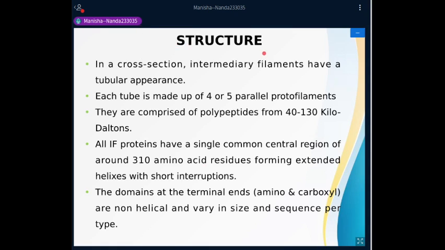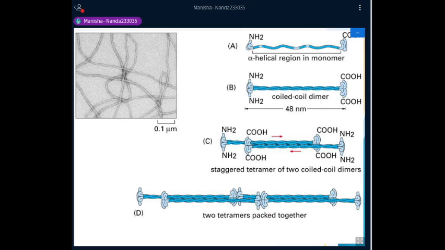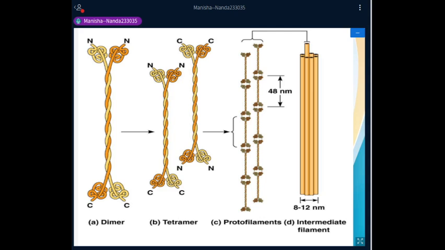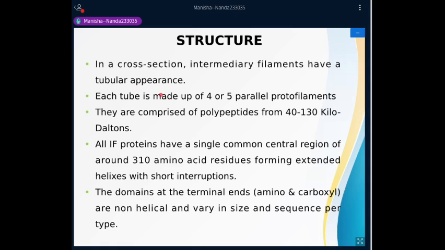Now, if we talk of their structure, in a cross section, the intermediate filaments have a tubular appearance. They appear to be like tubes, and each tube is made up of 4 or 5 parallel protofilaments. I'll show you the diagram also. Let's just talk of 1 or 2 more points, then the structure will be more clear to you.